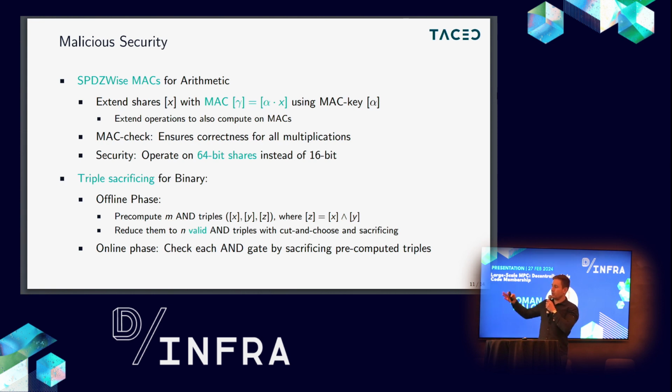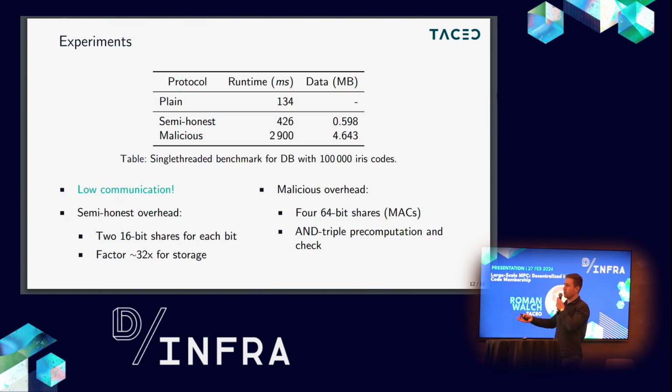We have to pre-compute a lot of these triples, and in the end we have a check where we sacrifice these triples to show that all the AND gates in the protocol were computed correctly. So the overheads here are the pre-computation of the AND triples and the check at the end of the protocol. Then that brings me directly to the benchmarks.